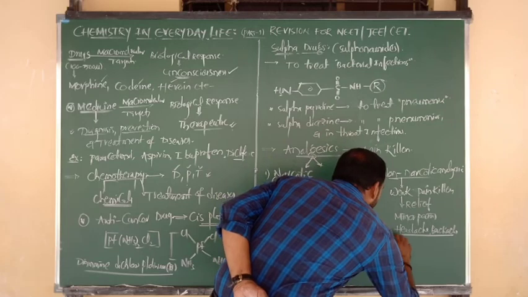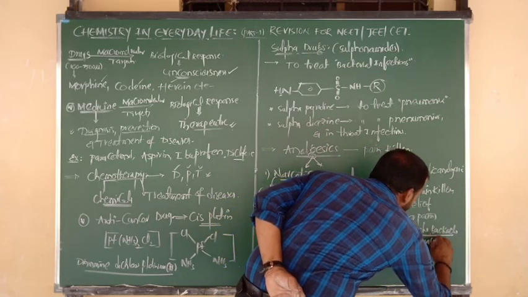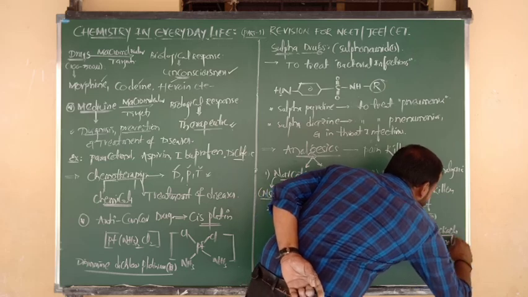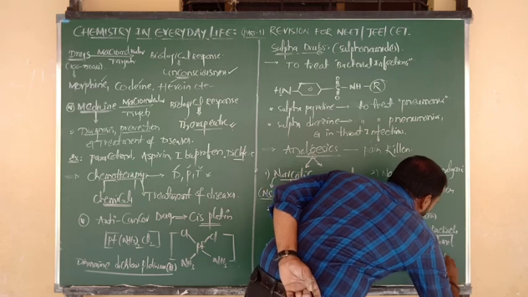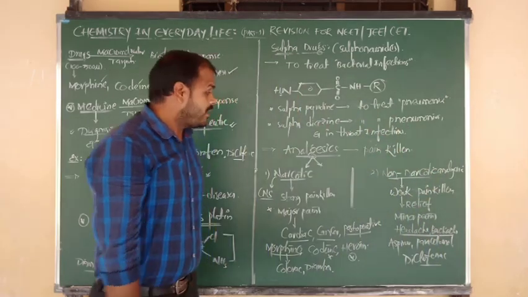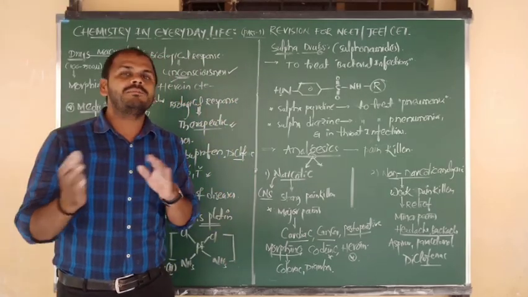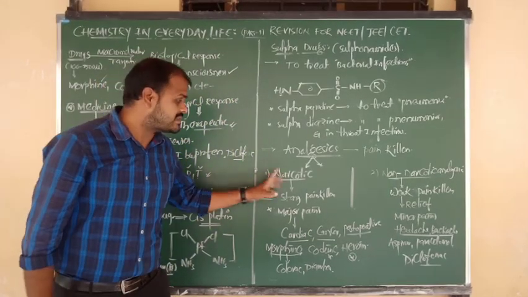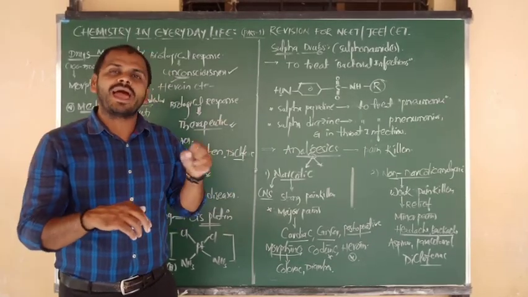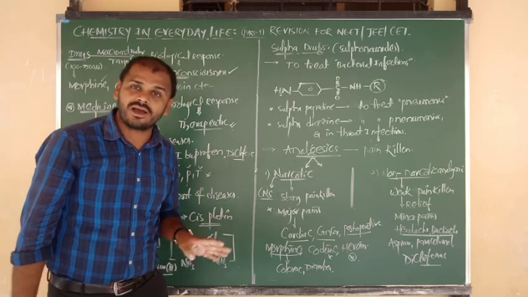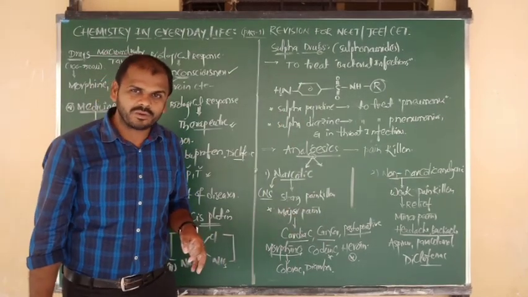So examples you know very well. One is nothing but what, beta? Aspirin. One more I have already told you, paracetamol. Yes, one more I have already told you, that is diclofenac. Okay. So by the use of which type of analgesics does the body move into coma condition, beta? That is the narcotic analgesics. So of the two, the one which acts on the CNS is the narcotic analgesic. Which are mild analgesics? Non-narcotic analgesics. Okay, all of you, beta.